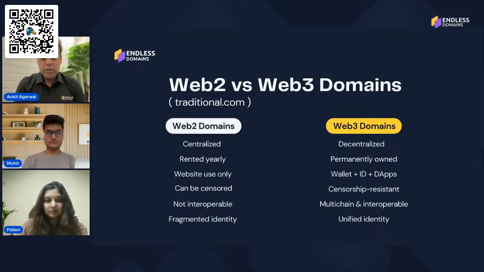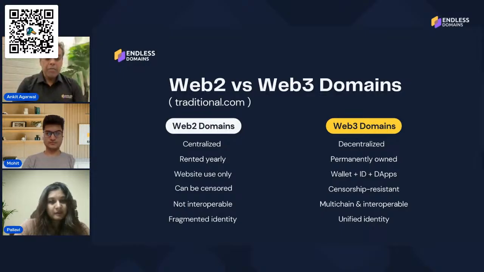The major difference between Web 2 and Web 3 is centralization and decentralization. Web 2 means we are doing something on a centralized network, controlled by one single identity, versus completely decentralized. You got the basic idea about centralization and decentralization.